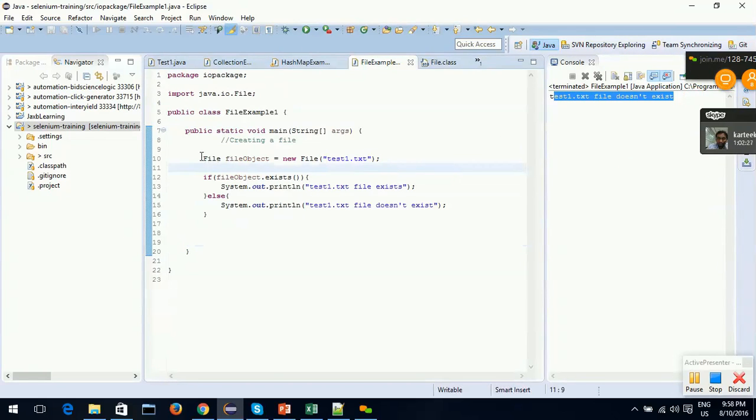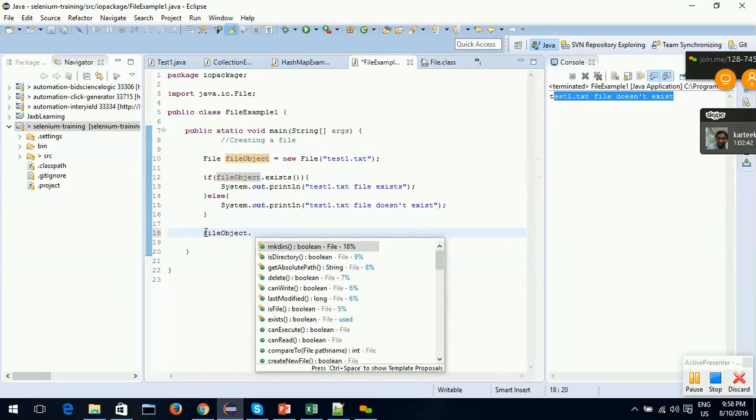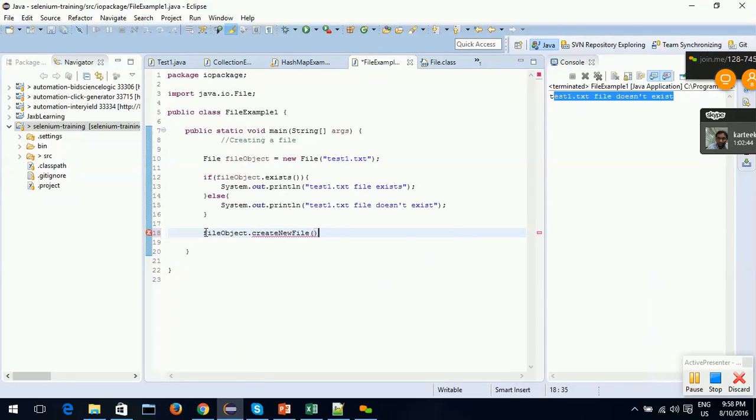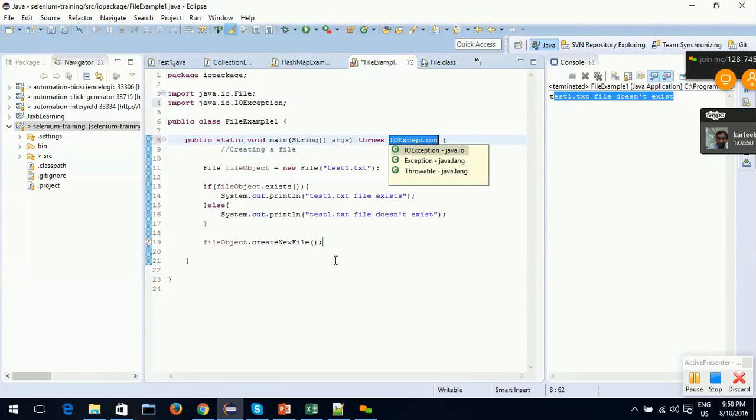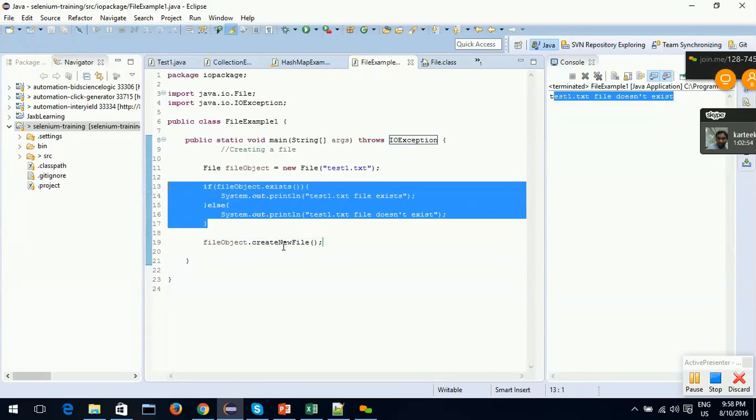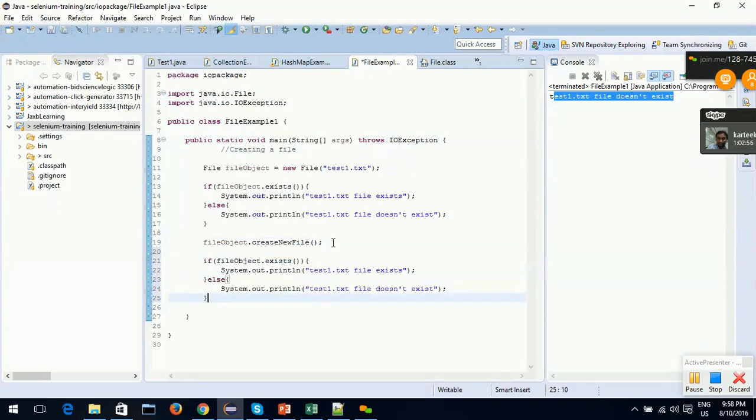That means this line won't create a new file. We are just creating an object which references a file with this name. In order to create the file, I need to use the method createNewFile. This will actually create the file, and we need a throws declaration. Okay, this line will create a file. After this, I'll again paste this code here.